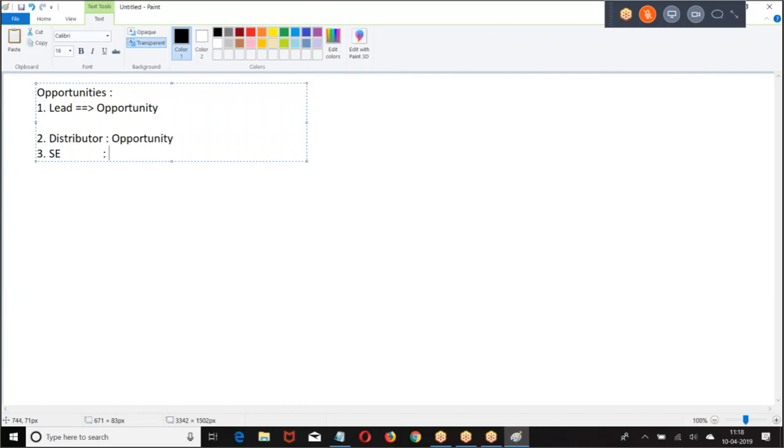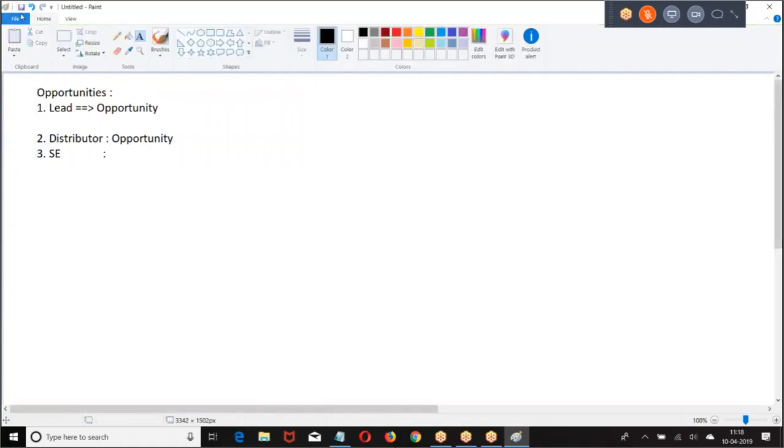Okay. Now, in how many ways are the opportunities getting created? Two ways: one by the distributor, the other by the sales executive, directly from Salesforce. Then what are we involved in?